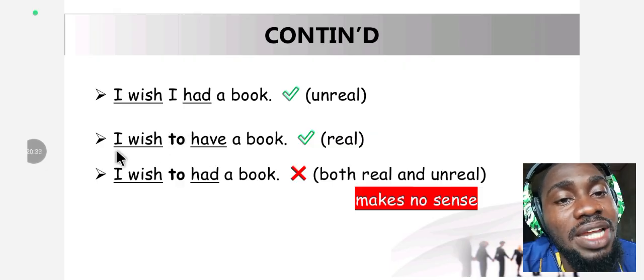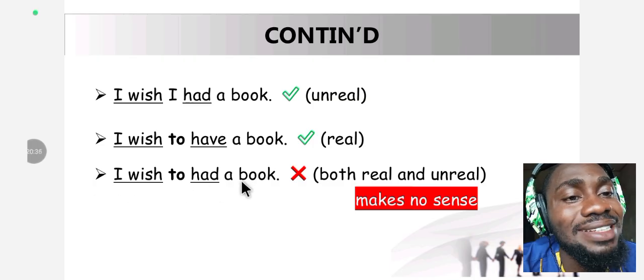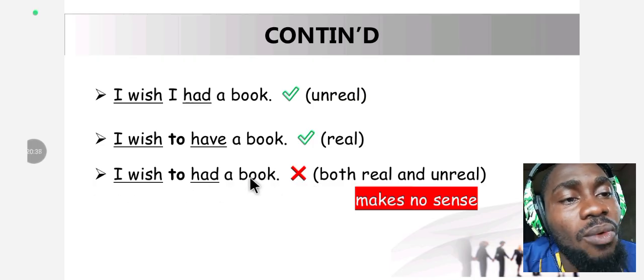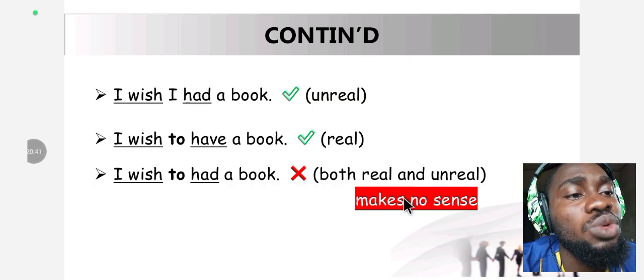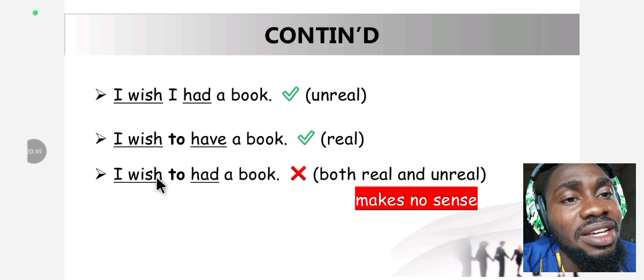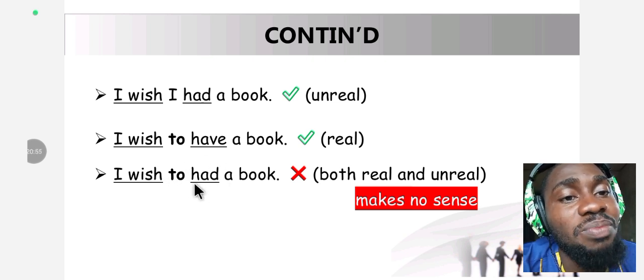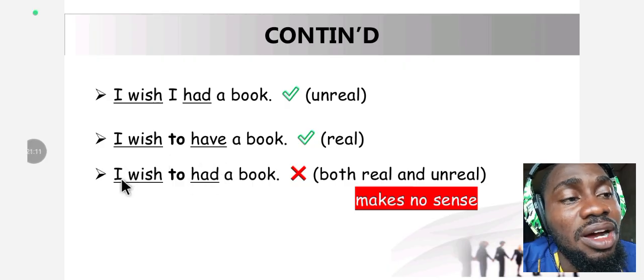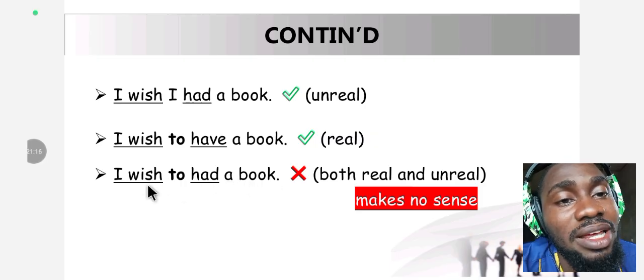Looking at the next example, "I wish to had a book." Wrong. And why is it wrong? Both real and unreal statements together make no sense. You have "I wish" here and you are still using "to," and you are still using the law of subjunctive by putting "had," which is a past perfect tense. It's just like putting both of your legs in different trousers. You are not using one law.